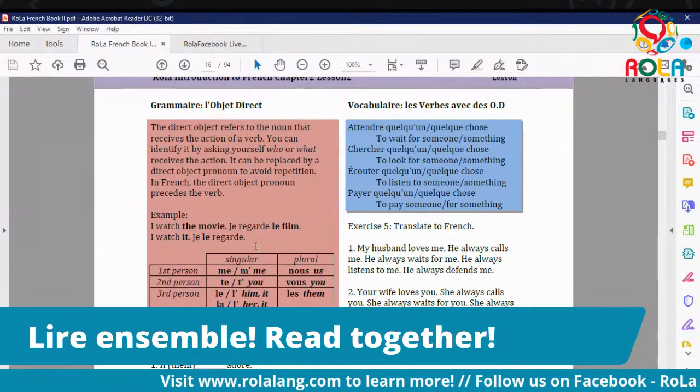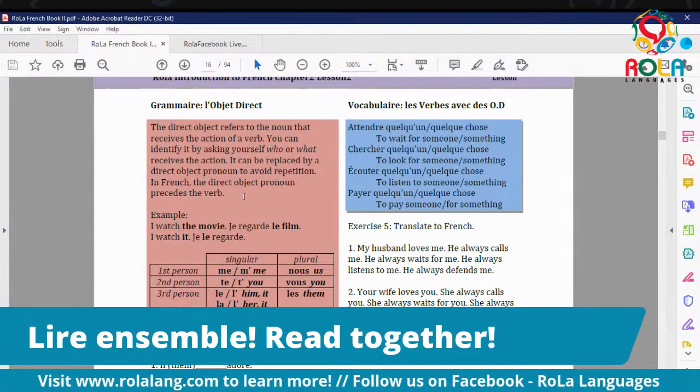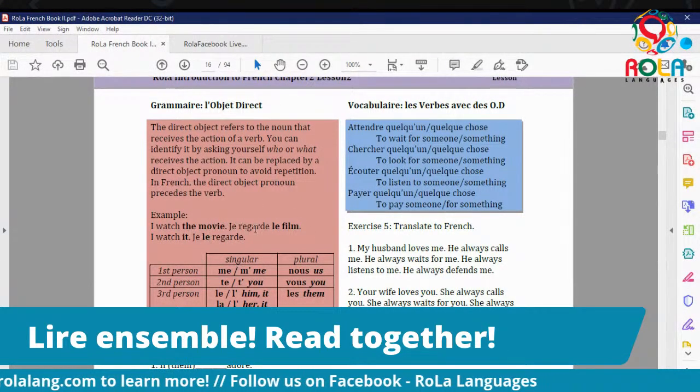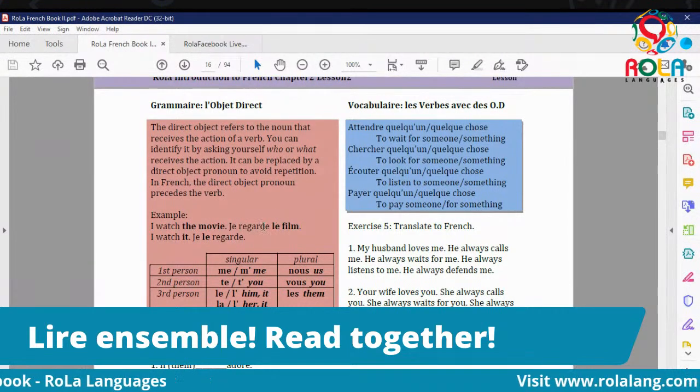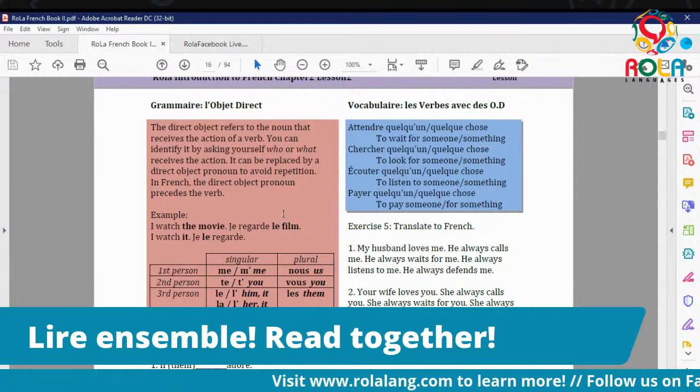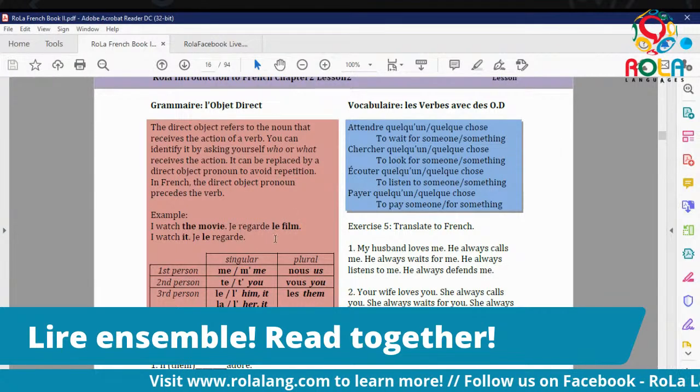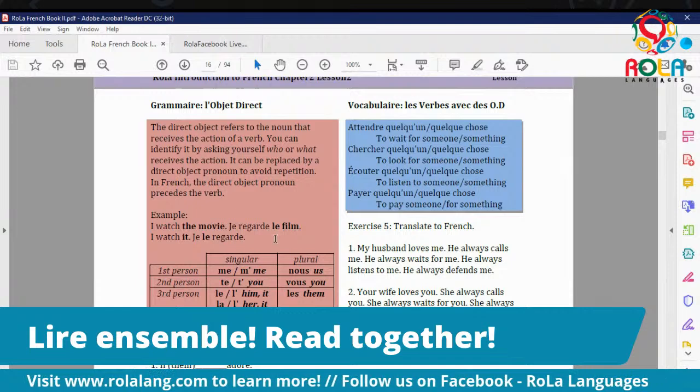A lot of my students ask me, Prof Léo, pourquoi je ne peux pas faire "je regarde le," because the noun is after the verb? Sorry, I'm speaking in French.